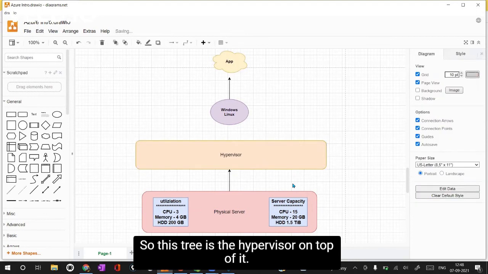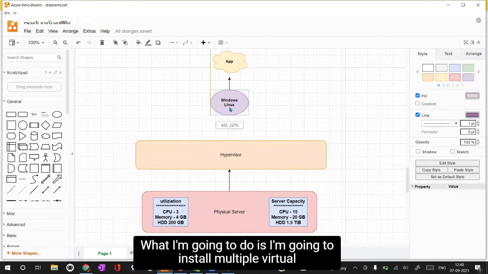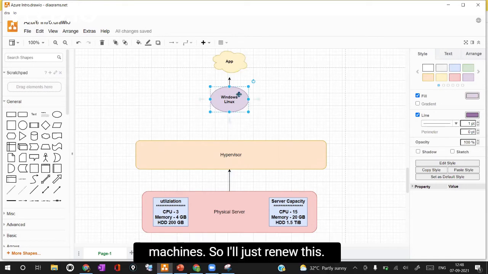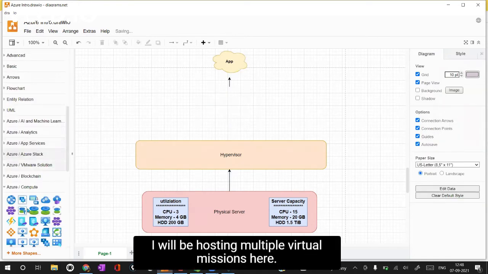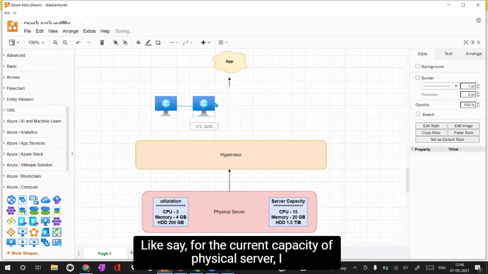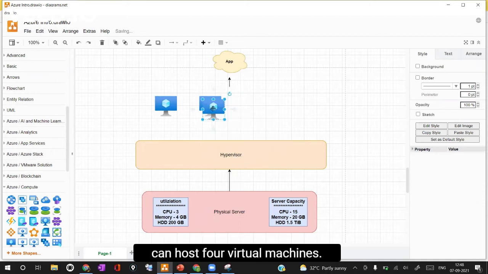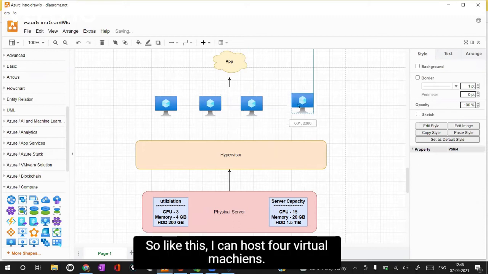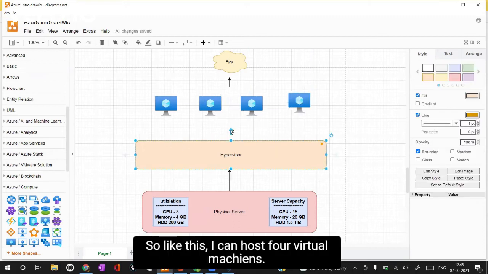On top of it, I'm going to install multiple virtual machines. For the current capacity of the physical server, I can host 4 virtual machines. So like this, I can host 4 virtual machines.